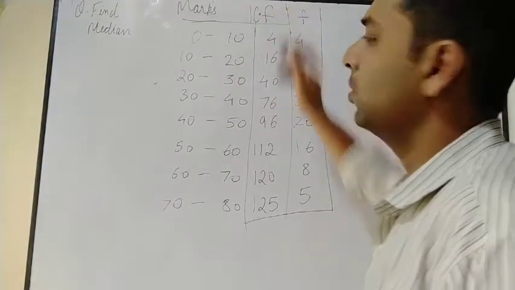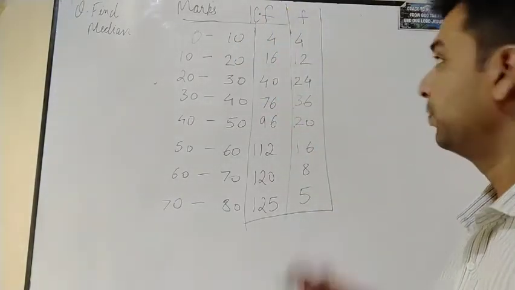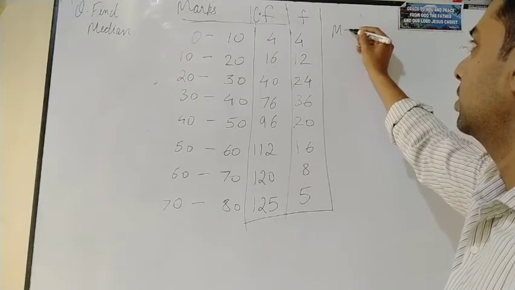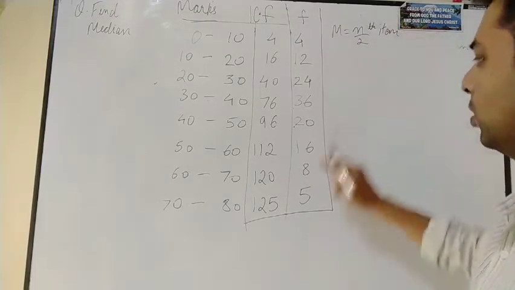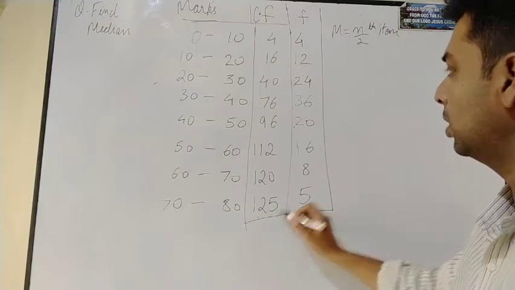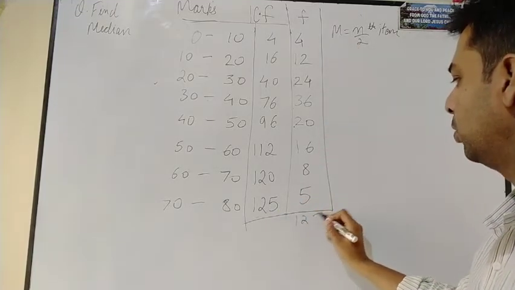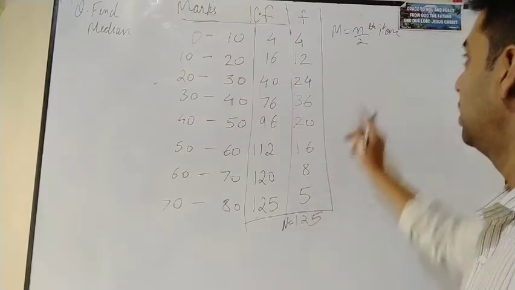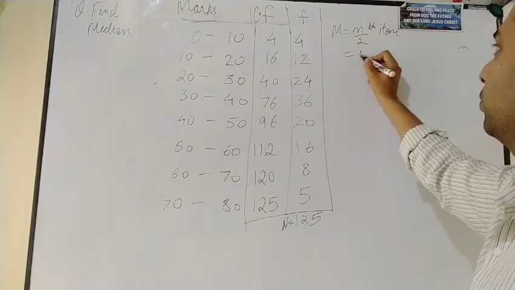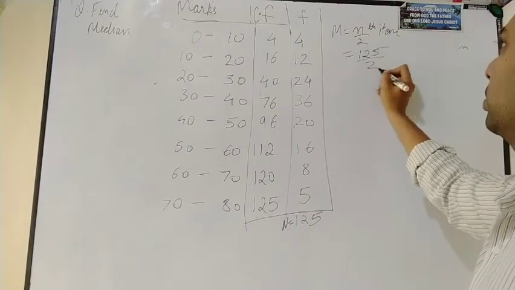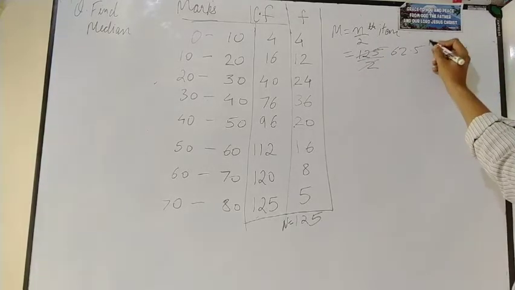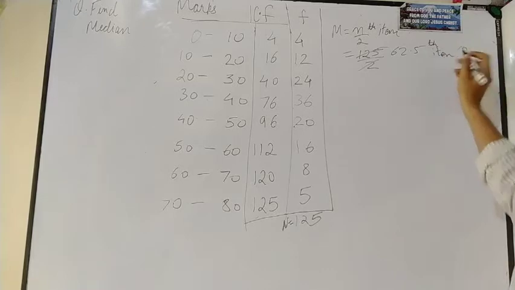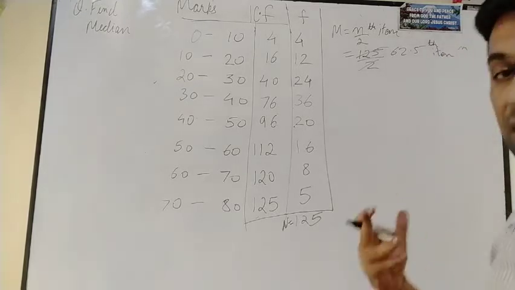Now what do we do? First of all, we'll try to find the nth term. What is the nth term? The N by 2th item. What is the value of N over here? The total will come to 125, which is nothing but N. So write it down: 125 divided by 2, so 62.5th item will come. So we'll have to find where it lies.